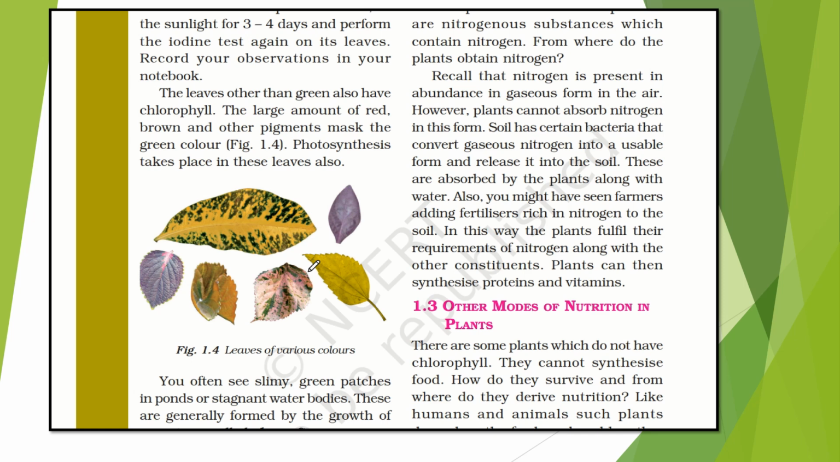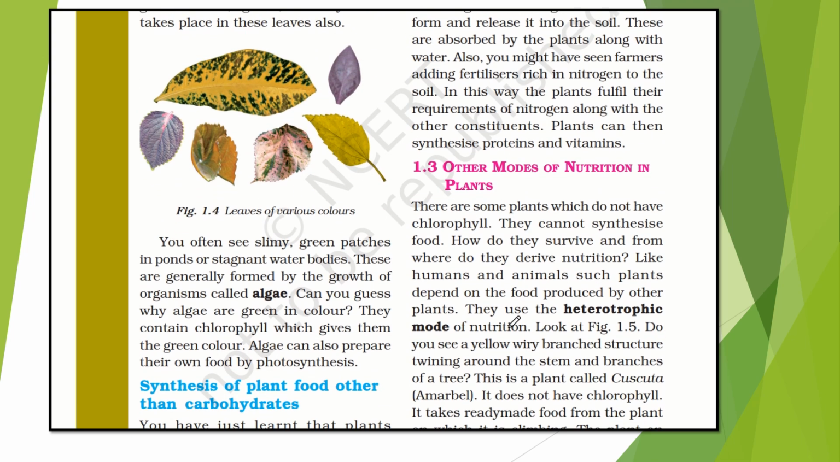Also, you might have seen farmers adding fertilizers rich in nitrogen to the soil. So in this way, the plants fulfill their requirements of nitrogen, which is very important for the photosynthesis process along with the other constituents. So plants can then synthesize proteins and vitamins also with carbohydrates. So, other modes of nutrition in plants.